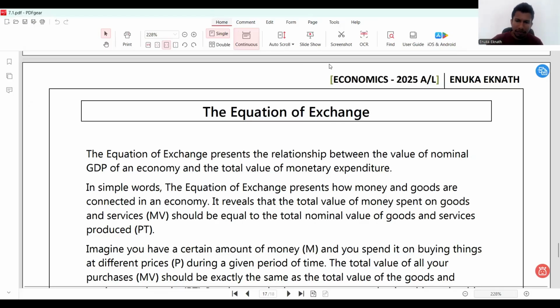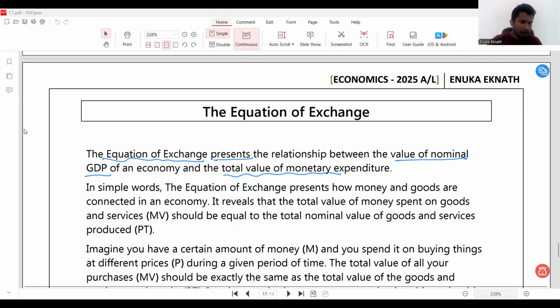It's about this equation of exchange, and it says the equation of exchange presents the relationship between the value of nominal GDP and the total value of monetary expenditure. So the equality of the two is presented by this equation of exchange. On one side we have the nominal GDP, and on the other side the total value of monetary expenditure, and theoretically these two must be identical, equal.